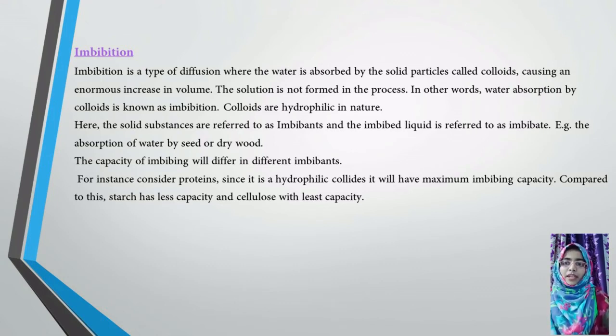For instance, consider protein. Since it is a hydrophilic colloid, it will have maximum imbibing capacity. Compared to this, starch will have less capacity and cellulose the least capacity. You can put an arrow mark there. You can see proteins, that is seeds, have more imbibing capacity than starch, then cellulose. Okay, proteins, then starch, then cellulose, so you can see a larger difference, where proteins have more imbibing capacity than starches, then cellulose particles. Okay, next slide.